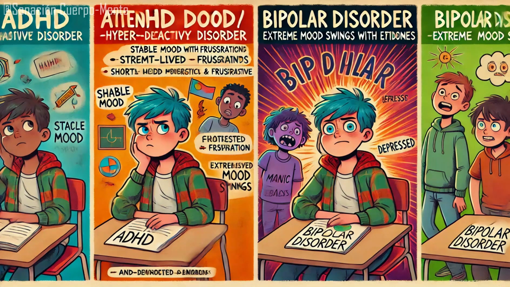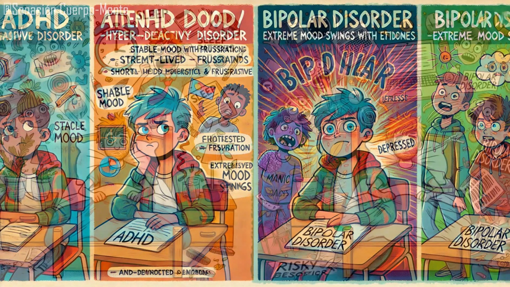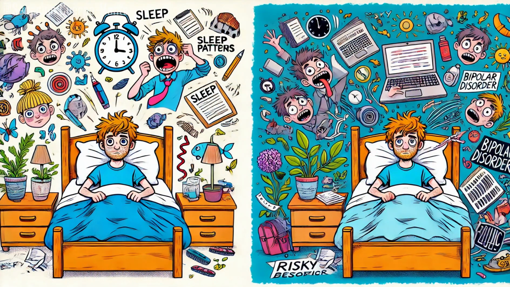In bipolar disorder, it most commonly develops in late adolescence or early adulthood, with the onset of distinct manic or depressive episodes. The course of bipolar disorder involves alternating periods of mood instability with symptom-free periods in between. Third, sleep patterns. In ADHD, people might have difficulty staying on a regular sleep schedule due to their restlessness and hyperactivity, but sleep disturbances are generally not as extreme or episodic as in bipolar disorder.